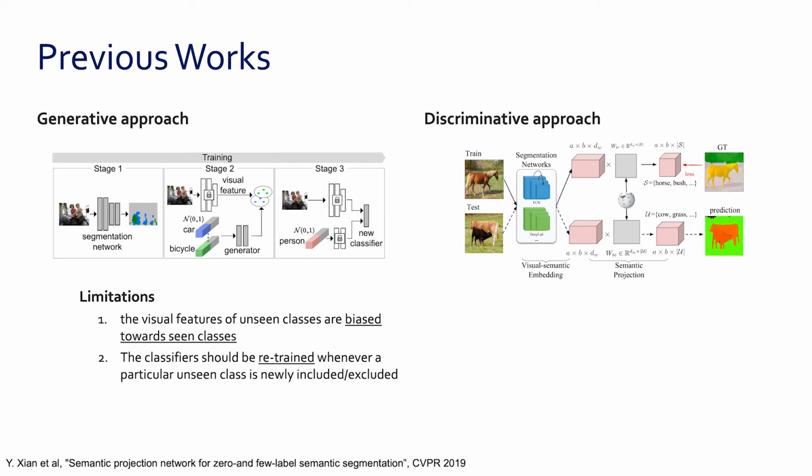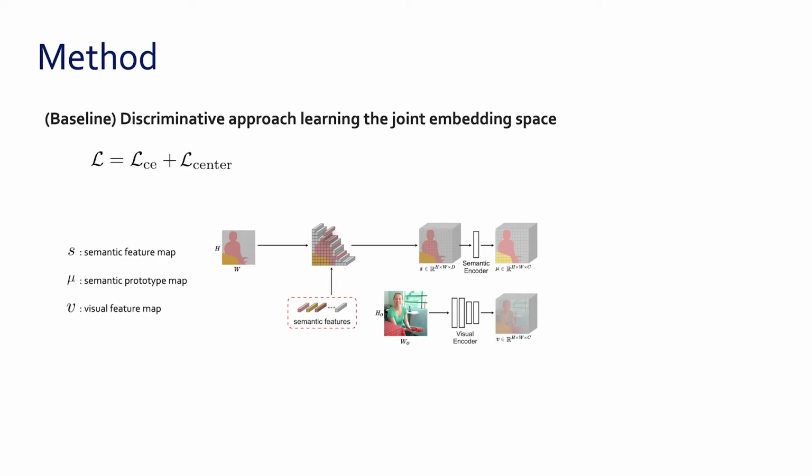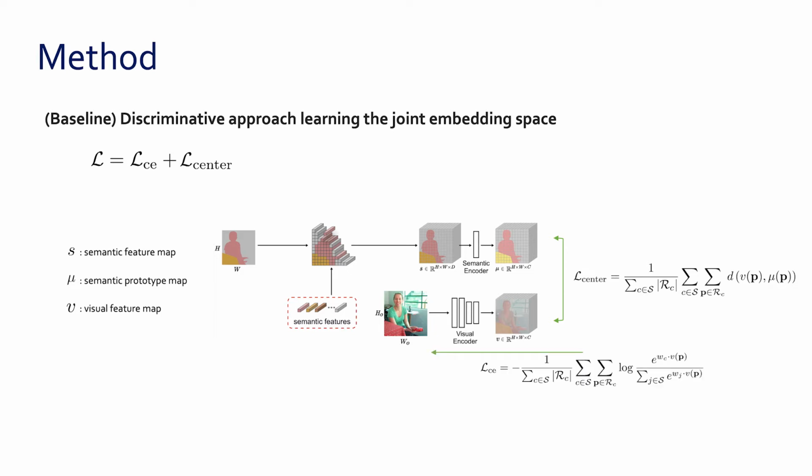We introduce a discriminative approach for generalized zero-shot semantic segmentation that addresses the limitations of generative methods in a unified framework. A simple baseline framework of the discriminative approach can be seen as follows. We use two encoders. The visual encoder extracts visual features from images, and the semantic encoder extracts semantic prototypes from semantic features. To make a semantic prototype act as a center for visual features of a corresponding class, we minimize the distances between visual features and corresponding semantic prototypes during training. Also, we use a cross-entropy loss to encourage visual features to capture rich semantics.